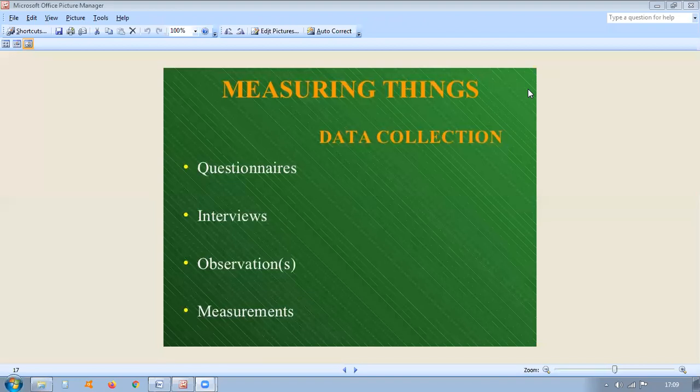Data are facts and other relevant materials, past and present, serving as basis for study and analysis.